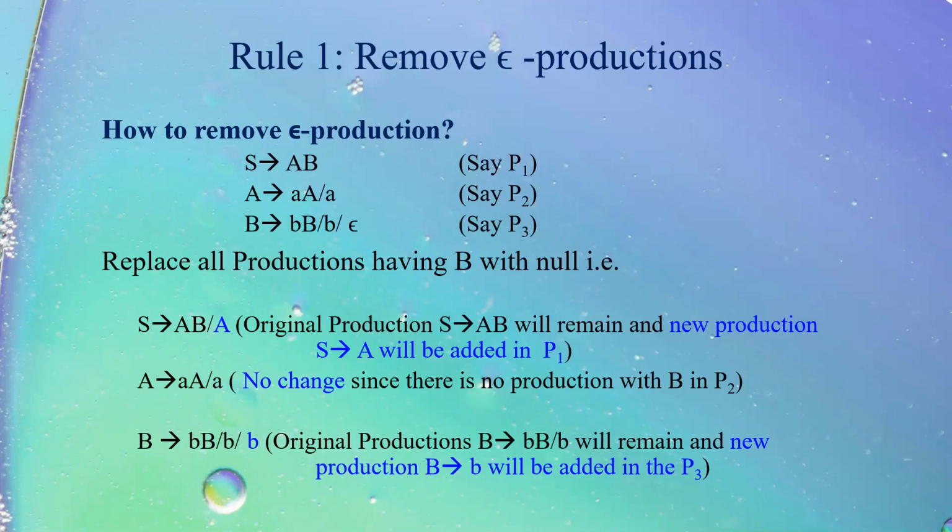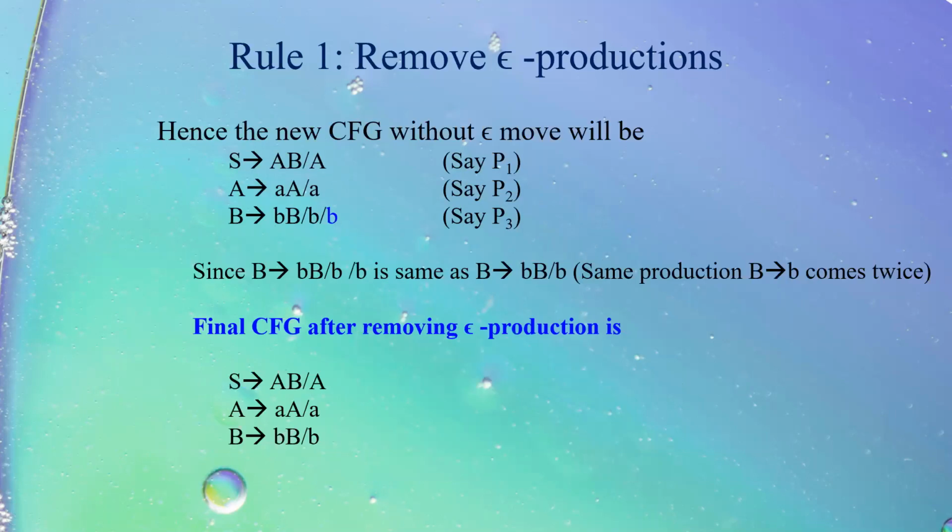So again, please remember, original production will remain. So the output which we get corresponding to this is capital B tends to small b capital B, or small b, this is the original part, or small b, because we have replaced capital B with epsilon. So this is how we remove the epsilon production.